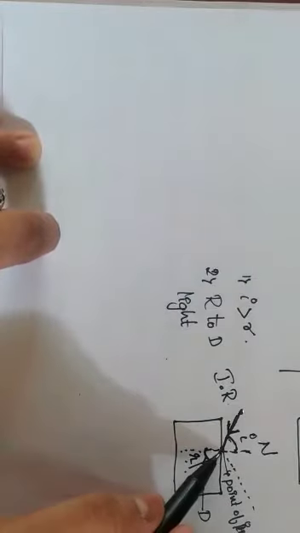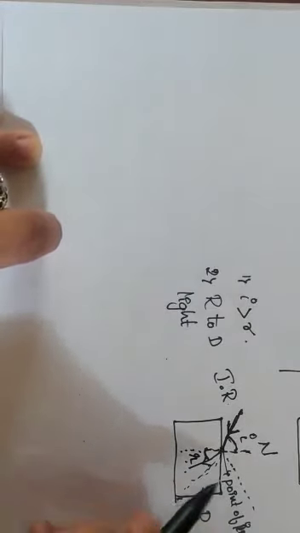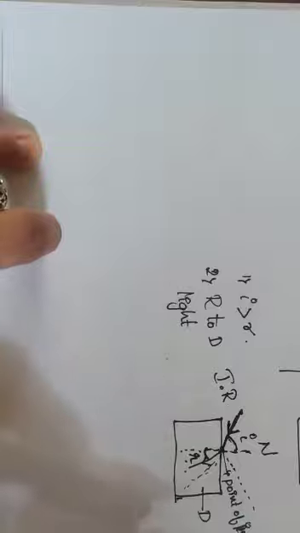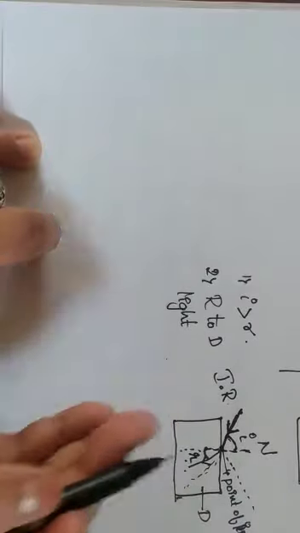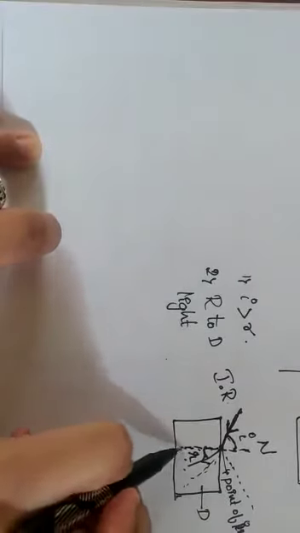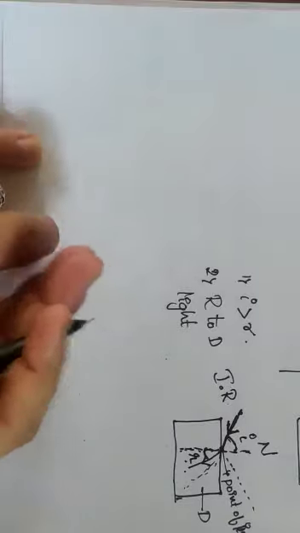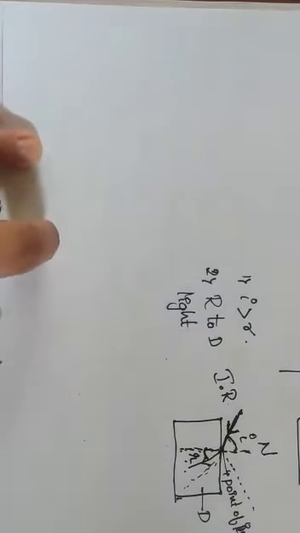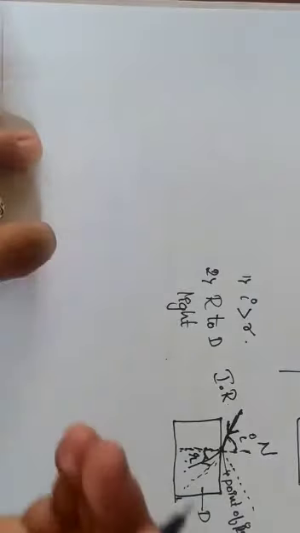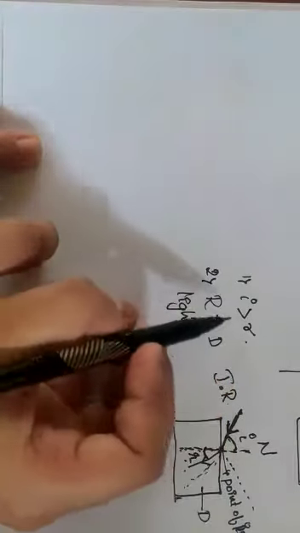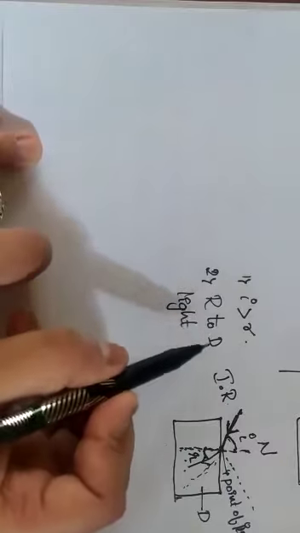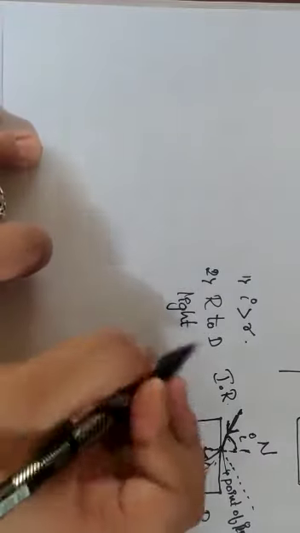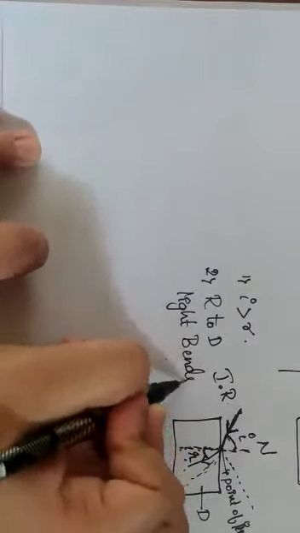If it is bending also, it should go at least like this, but it is not going like this. It is going towards the normal, where the normal line is there. Refraction has taken place. That means the light has been traveling towards the normal. So what we can conclude here: when light travels from rarer to denser medium, light bends towards the normal.